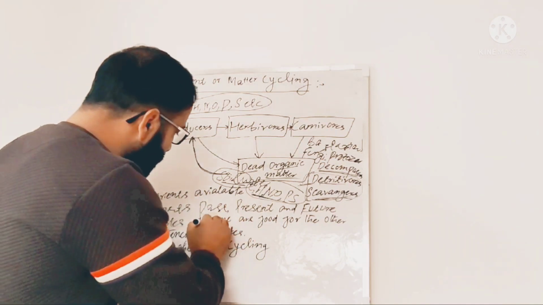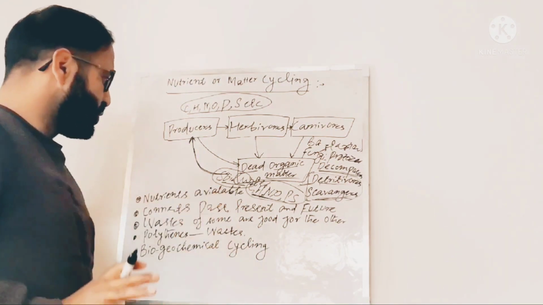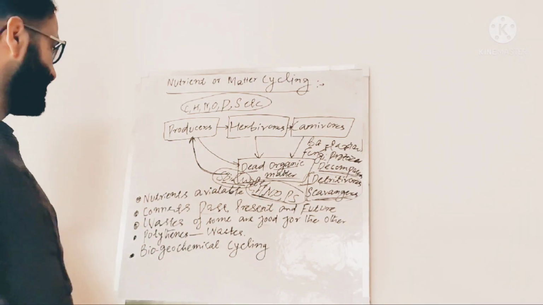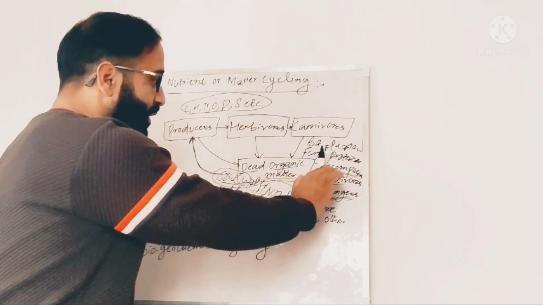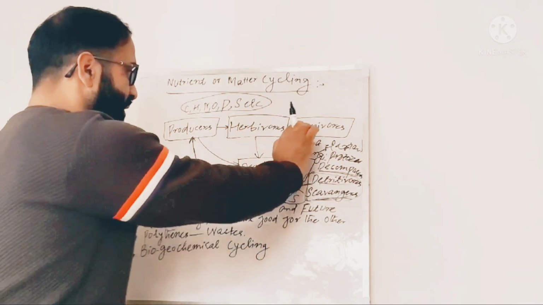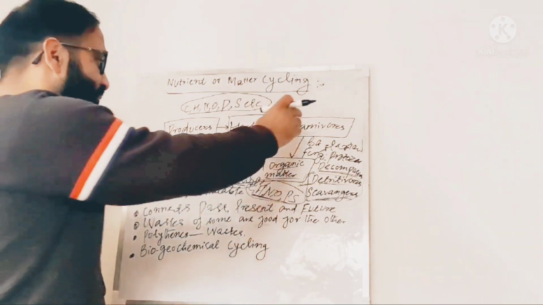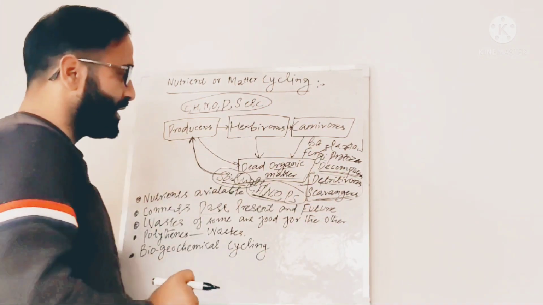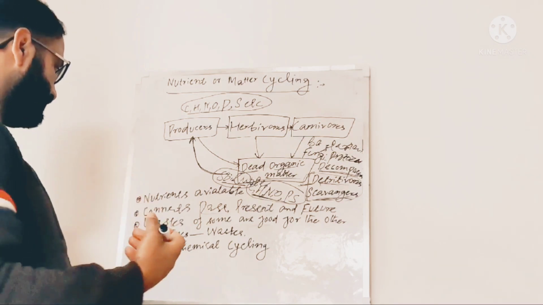Now you can see here, in nature the waste produced by some organisms is food for other organisms. For example, waste produced by herbivores is food of decomposers. For example, the waste of carnivores is food of decomposers. Or when these organisms die, they become food of detritivores, or they become food of scavengers.